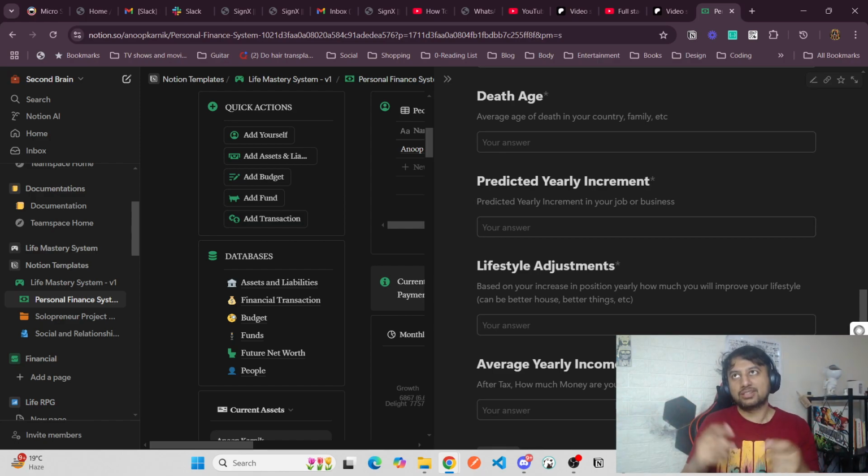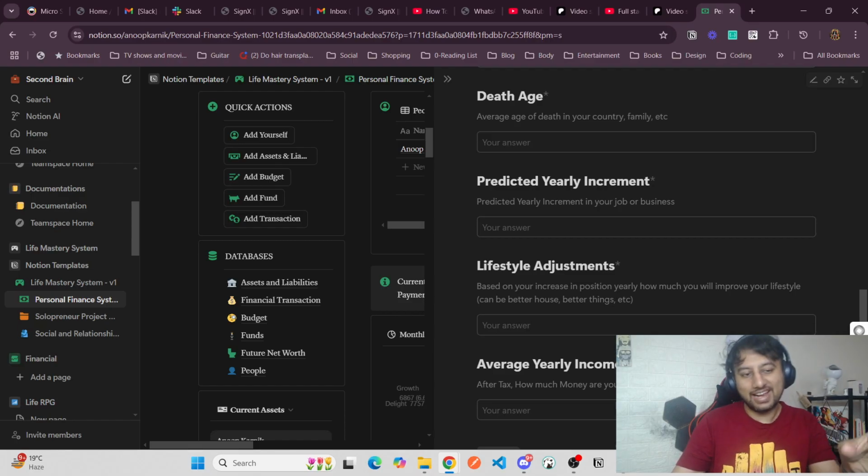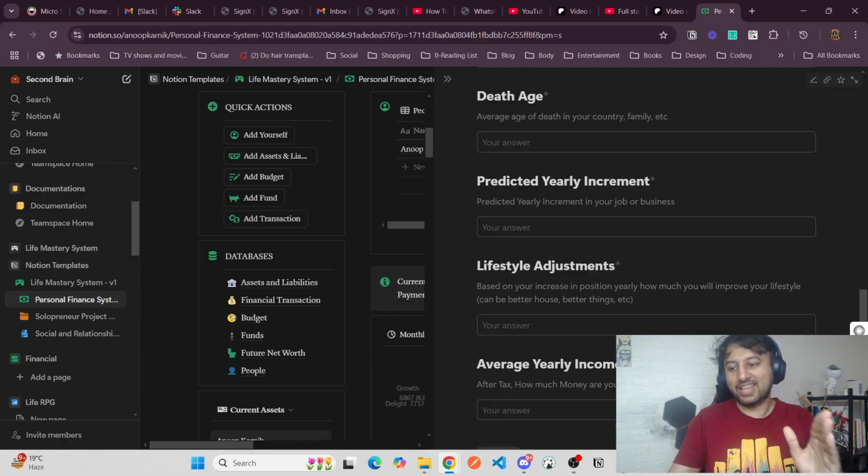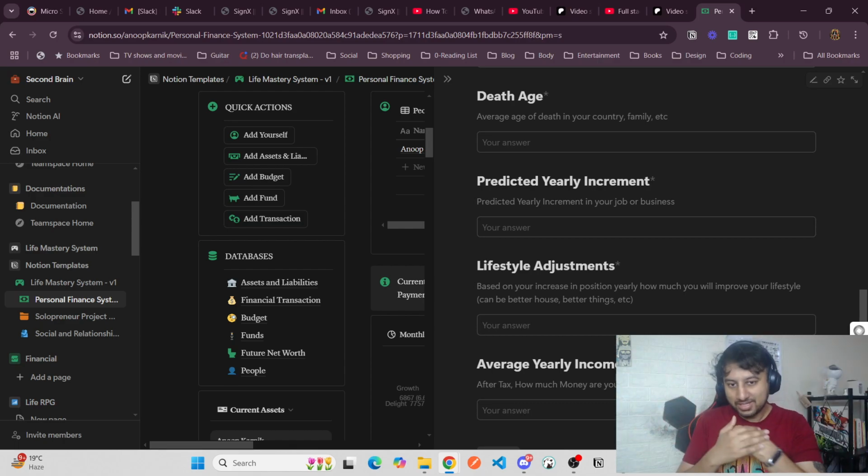Lifestyle adjustment. Sometimes we think, if we get the money, this is the fire number, this is the car I want. But after you get more money, your lifestyle will keep on improving every year based on your salary increment. Even the things you buy would also be better. At the very start, you would be trying to get the cheapest grocery, then you'll go into organic because you have the money. That lifestyle adjustment is a normal thing.